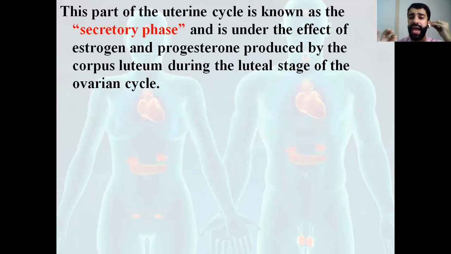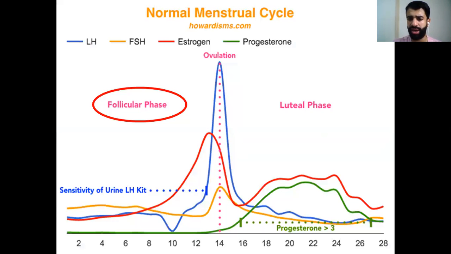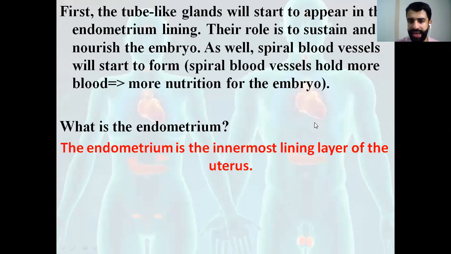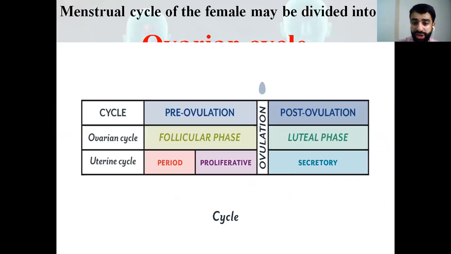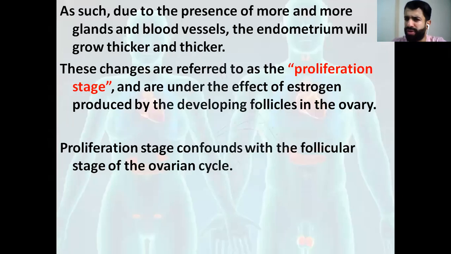This phase is under the effect of estrogen and progesterone. Estrogen and progesterone, both of them, are found in the luteal phase as well as in the phase of the uterine cycle called the secretory phase. So estrogen and progesterone, both of them, are working.